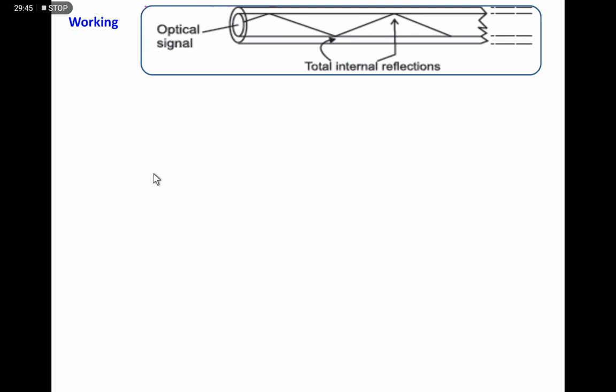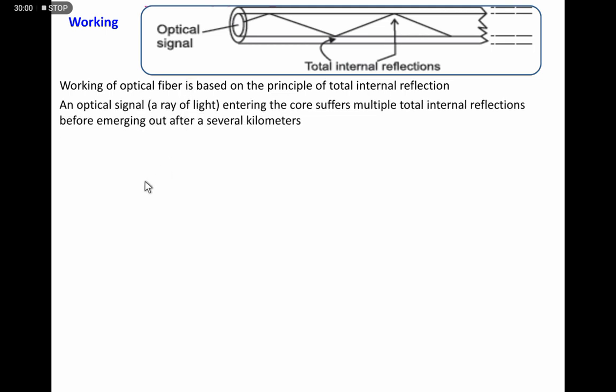Okay, it's very simple. The working of optical fiber is based on the total internal reflection of light. The single ray of light enters the core and suffers multiple total internal reflections before emerging out after several kilometers.